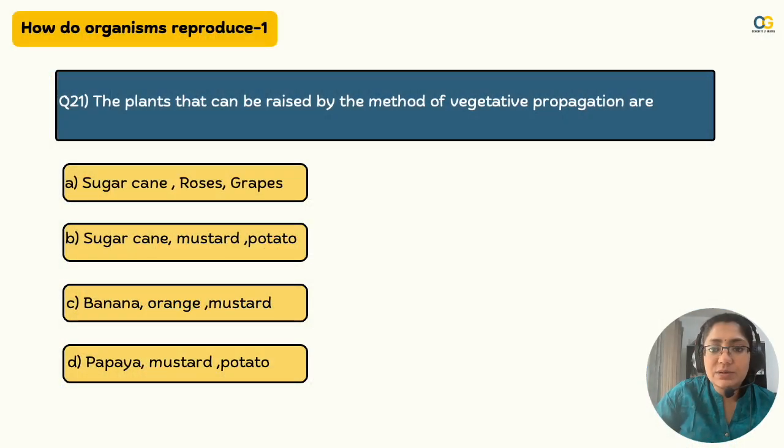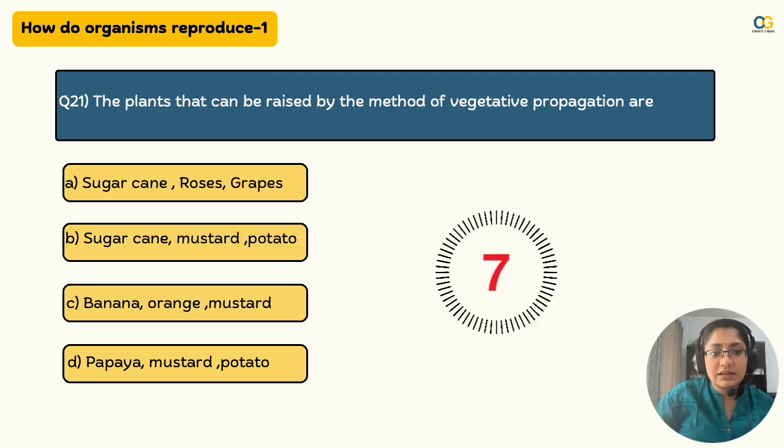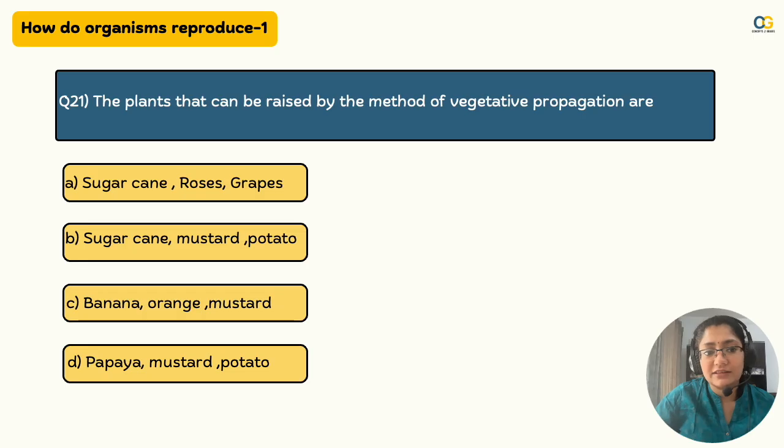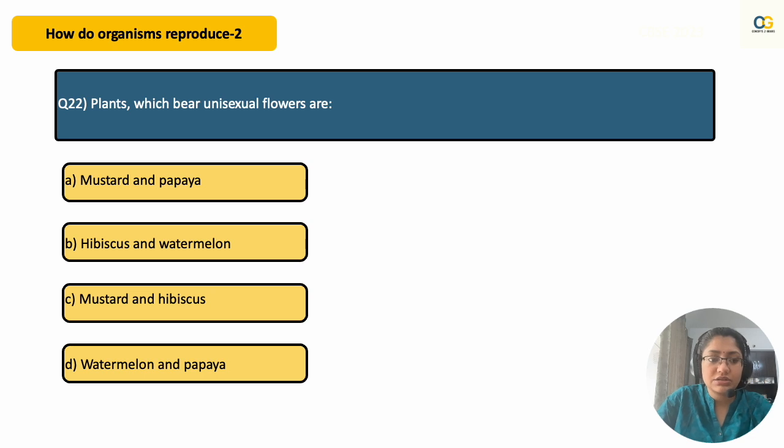Plants that can be raised by the method of vegetative propagation are, think, what examples have you memorized? What did you see in the question, what did you see in the textbook? Yes, sugarcane, rose and grapes, because those 3 can be generated through vegetative propagation, because seeds are not produced for them anymore. Mustard itself is a seed. Think, if I put mustard in the soil, I will get my plant. So I don't need vegetative propagation for it. Come on. So next question in reproduction.